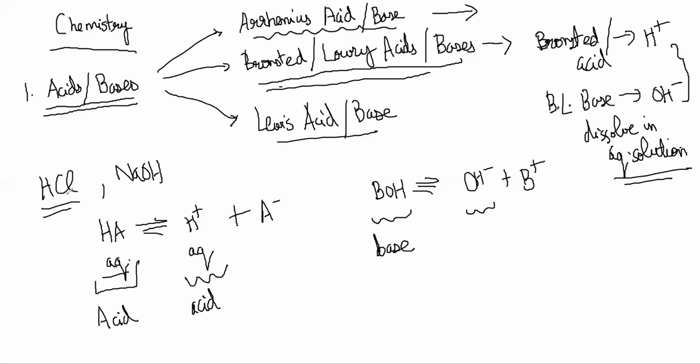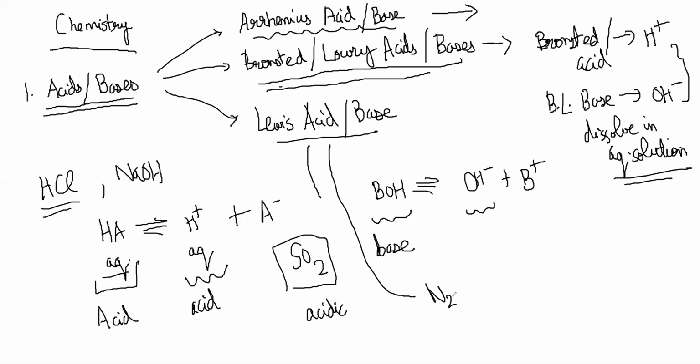But this definition does not work for a compound like sulfur dioxide. Now sulfur dioxide is acidic, and similarly Na2O is basic, but they don't have an H plus and OH minus to give out, no?